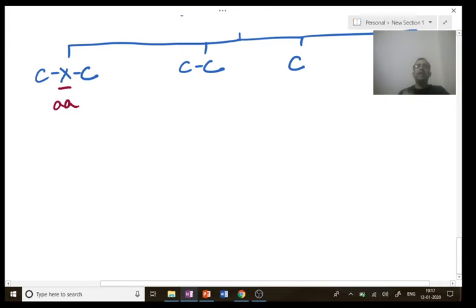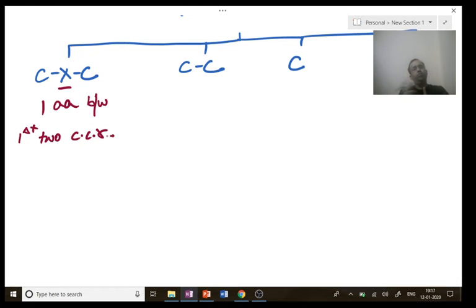So CXC, how many amino acids are there? One amino acid. There is one amino acid between the first two conserved cysteine residues.